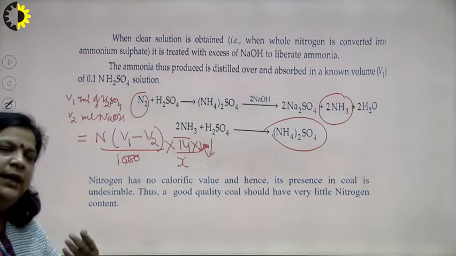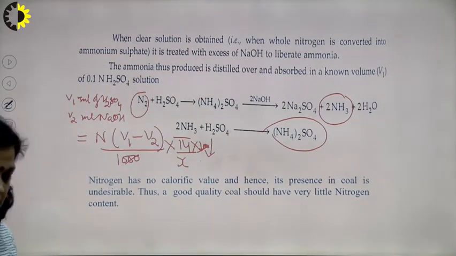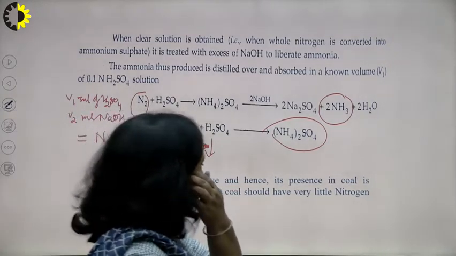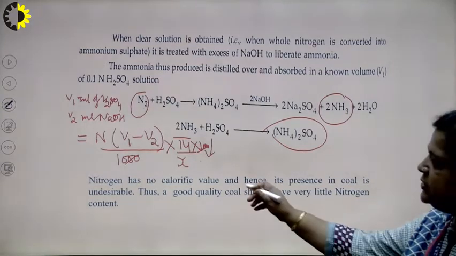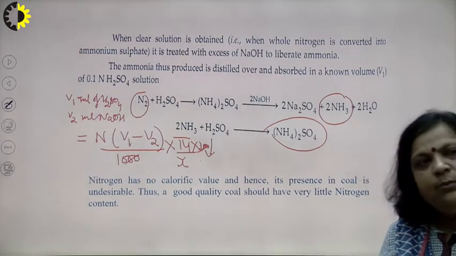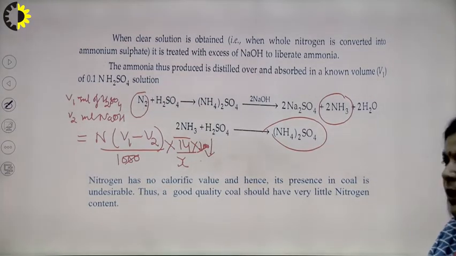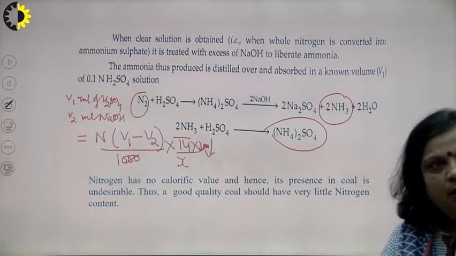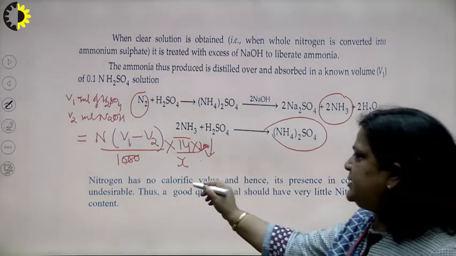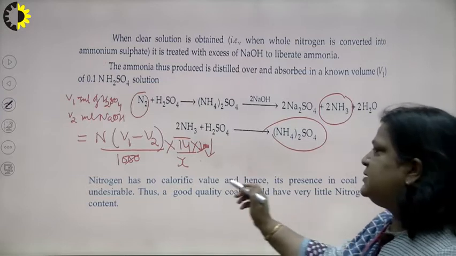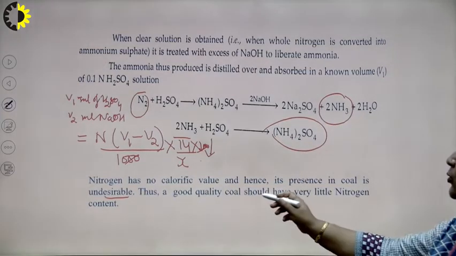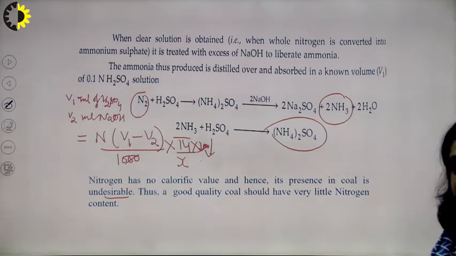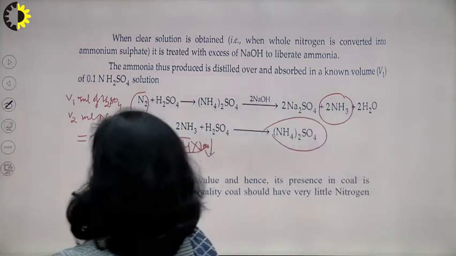Nitrogen is non-combustible matter. In the next lecture, when we do the calculation for air, if nitrogen is present, there is no need to do calculation because it is non-combustible, meaning it does not participate in combustion. So, it has no calorific value, so its presence in coal is undesirable. Thus, a good quality coal should have little nitrogen.